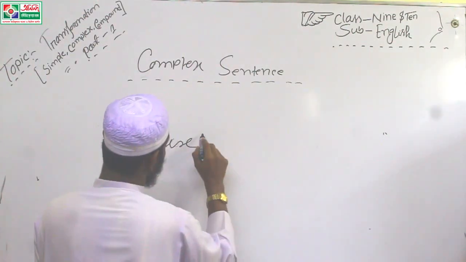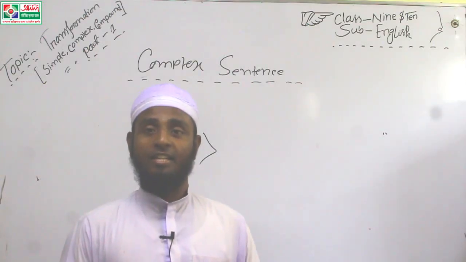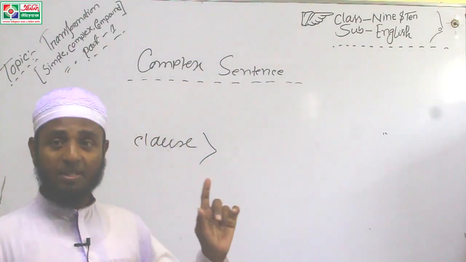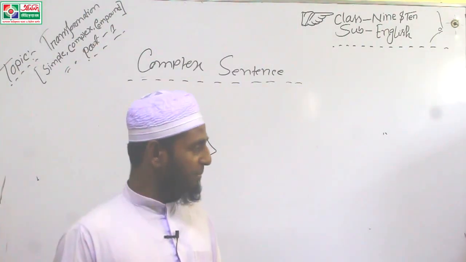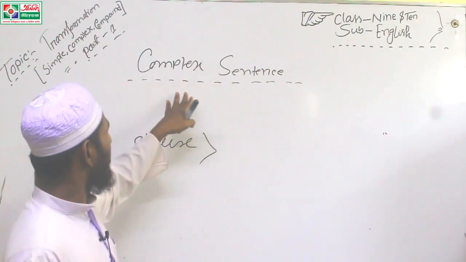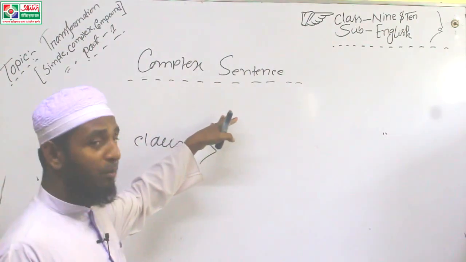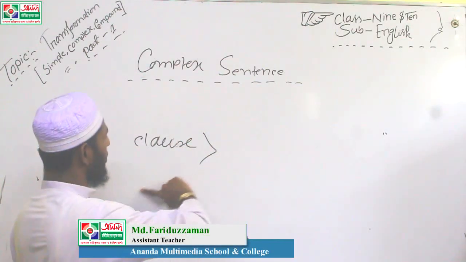Dear learners, when I discussed participle, that day I discussed a bit about clause. What is clause? Again, I am repeating now for your easy understanding. To make a complex sentence or a compound sentence, you have to understand first of all about clause.